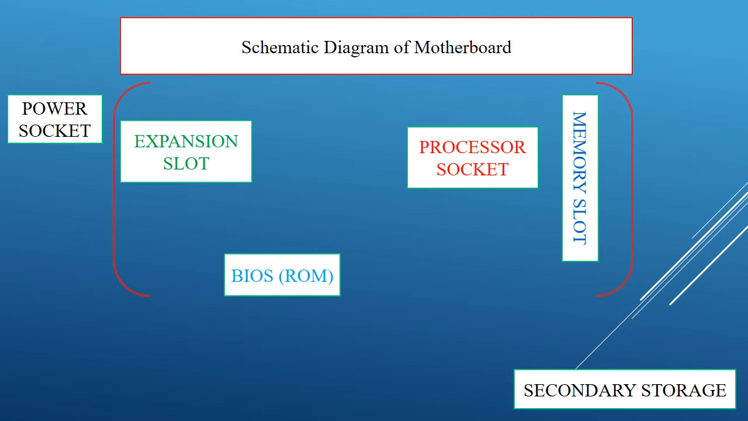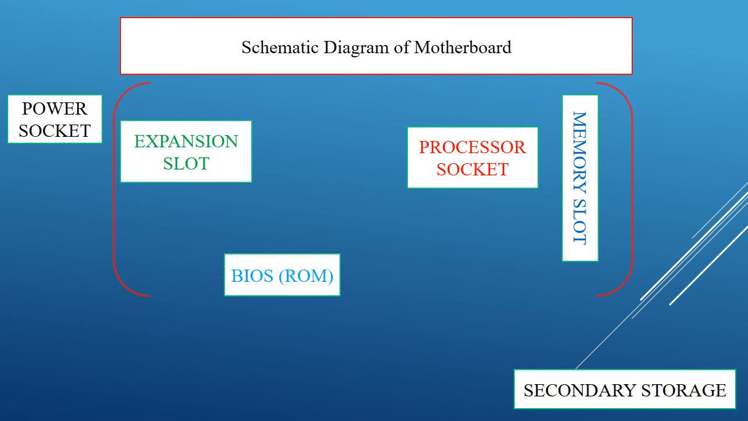Again I am saying, if you turn on the computer, first the power socket, present outside the motherboard, will convert the AC current from the wire to DC current and supply it to the motherboard circuit. In the motherboard circuit the first program that runs is the BIOS program, which is present in the ROM memory. The BIOS program will do the POST test and then take the OS from secondary storage to the main memory, that is present in the memory slot, the RAM. So this is the actual process of booting.